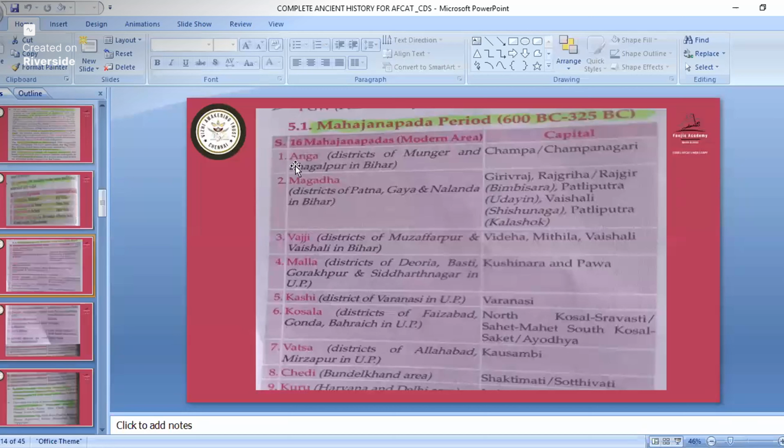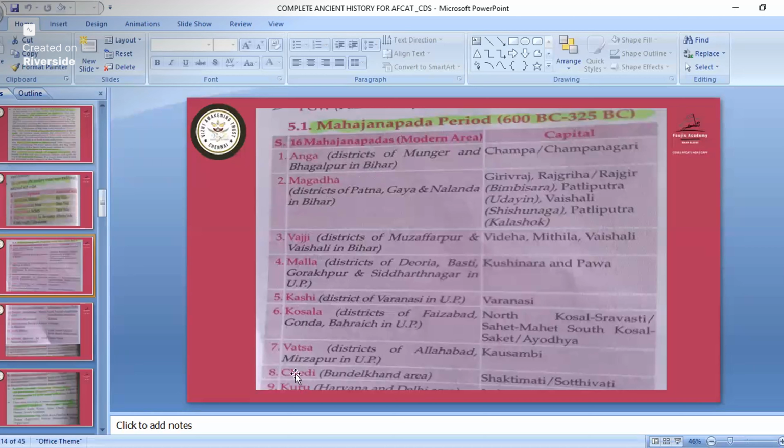In this list the state is not given. If I were teaching for the serious exam, I would show you all these Mahajanapadas, their cities and in which state with the help of a map. Okay, 16 Mahajanapadas. The first one is Anga. Anga capital is Champa, or Champanagari. Anga is in Bihar, the districts of Munger and Bhagalpur.